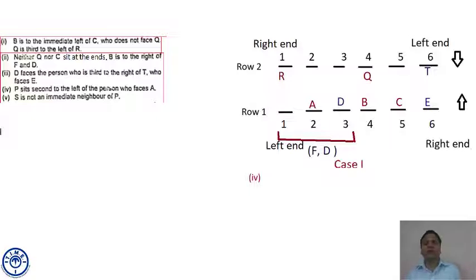Q is there, so P cannot come. Hence, we can safely say A cannot come at seat number 2. So A will come at seat number 1. If A comes at seat number 1, he is facing R, who is facing south. Its first left is seat number 2, its second left is seat number 3, which is occupied by P. This is possible.